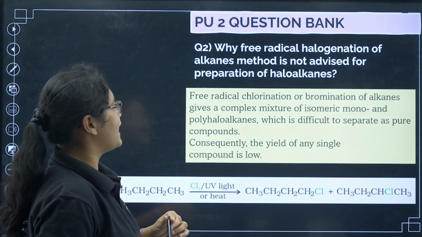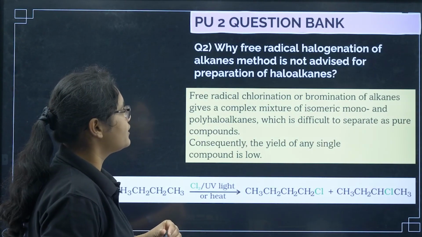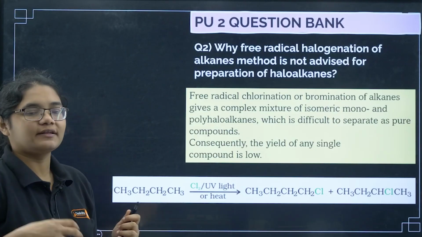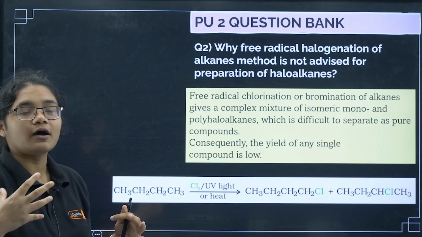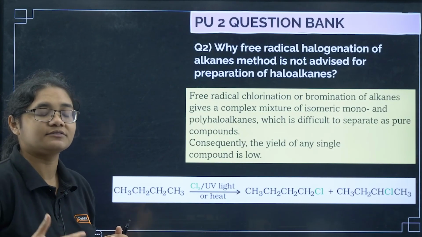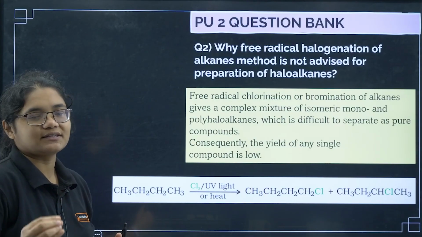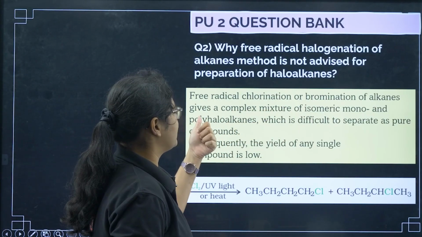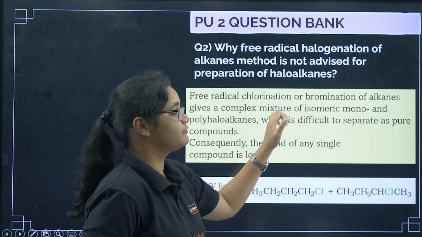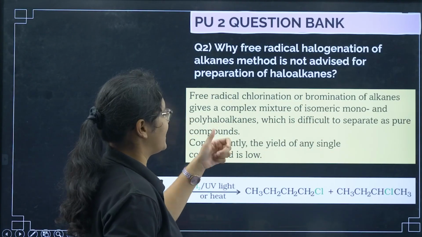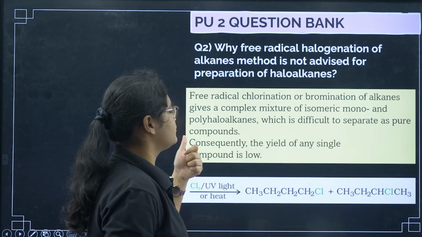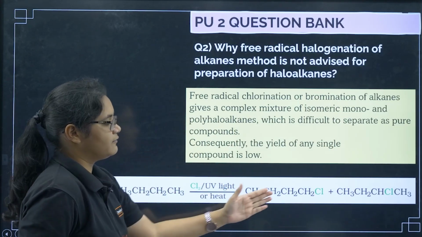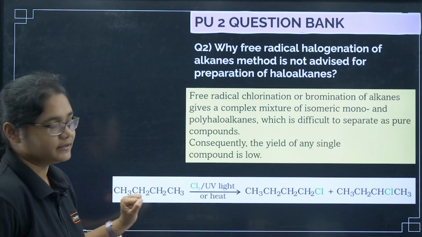Why is the free radical halogenation of alkanes method not advised for the preparation of haloalkanes? So this also I have discussed. The reason here is we get a lot of mixture of products which then becomes difficult to separate. That is why this is not a preferred method. So free radical chlorination or bromination gives a complex mixture of isomeric mono and polyhaloalkanes which is difficult to separate as pure compounds. So that is why the yield is very low. You can give an example and you can end the answer here.